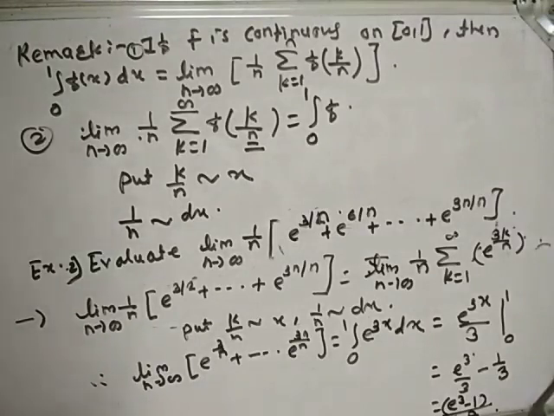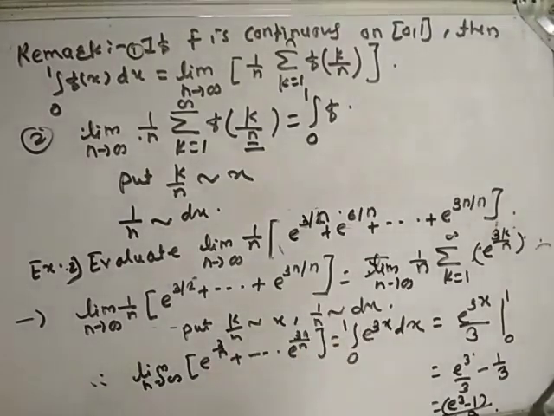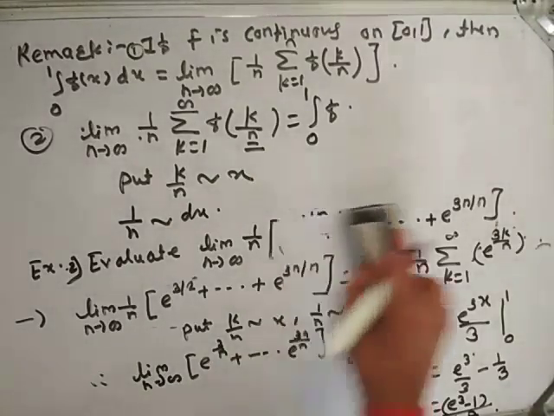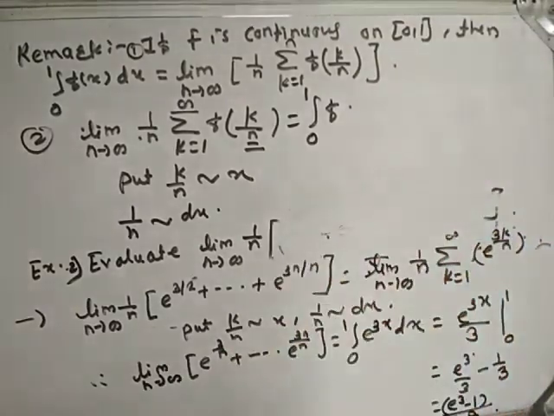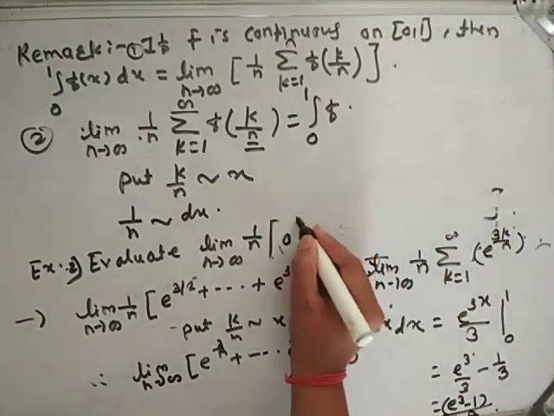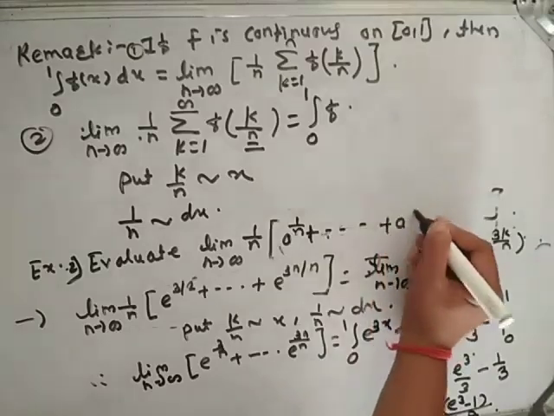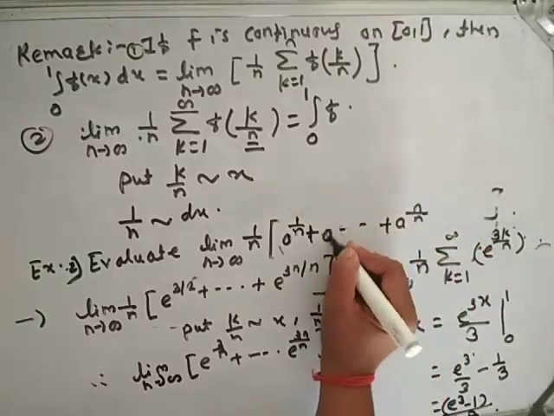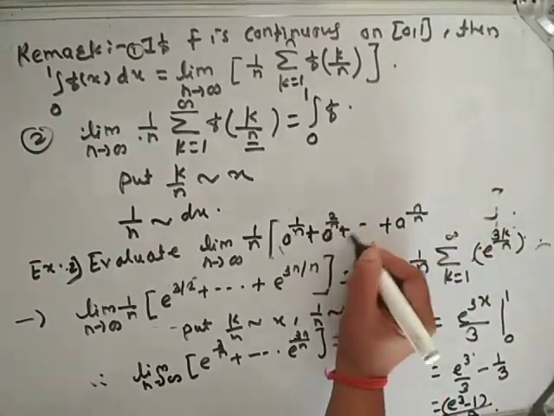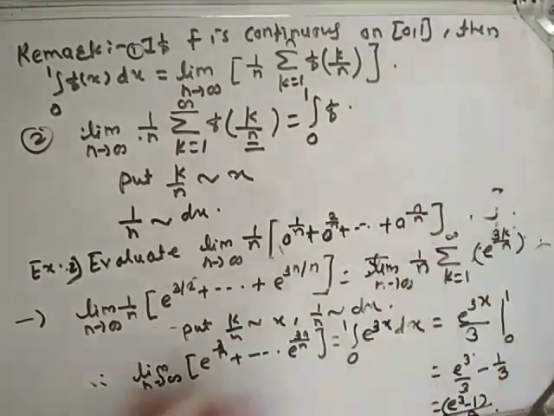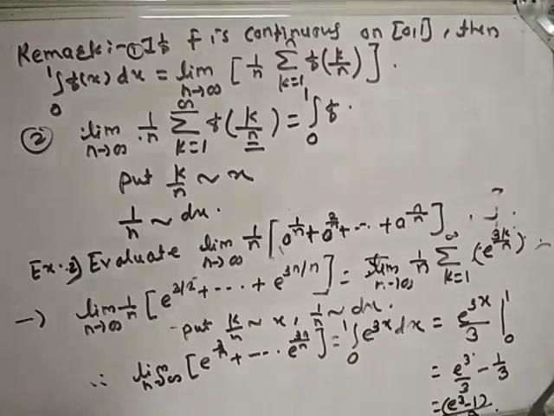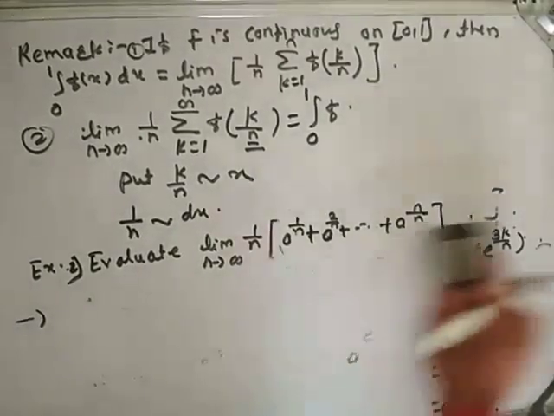Let us take one example for homework. Evaluate the limit as n tends to infinity of 1 by n times a raised to 1 by n plus and so on plus a raised to n by n. Evaluate this limit. Again take one more example.